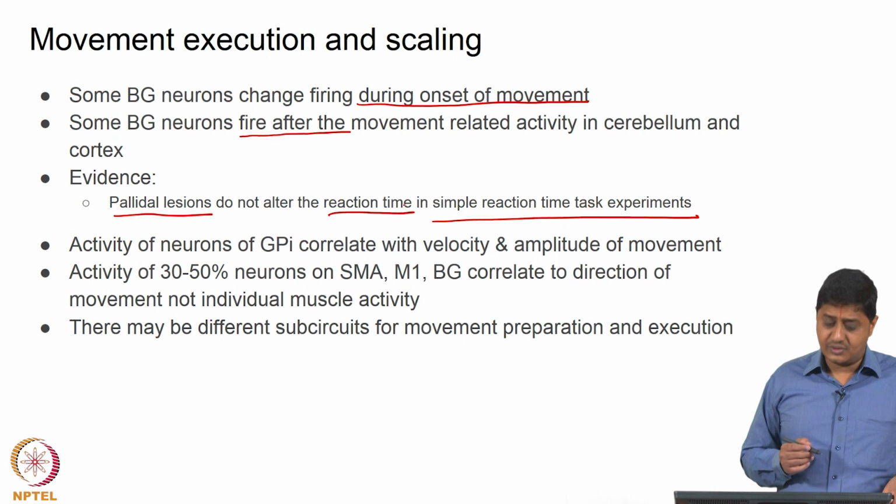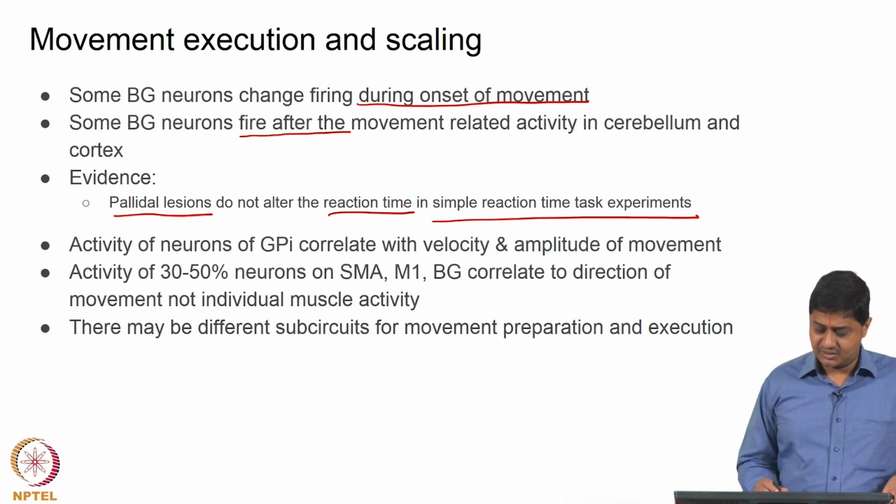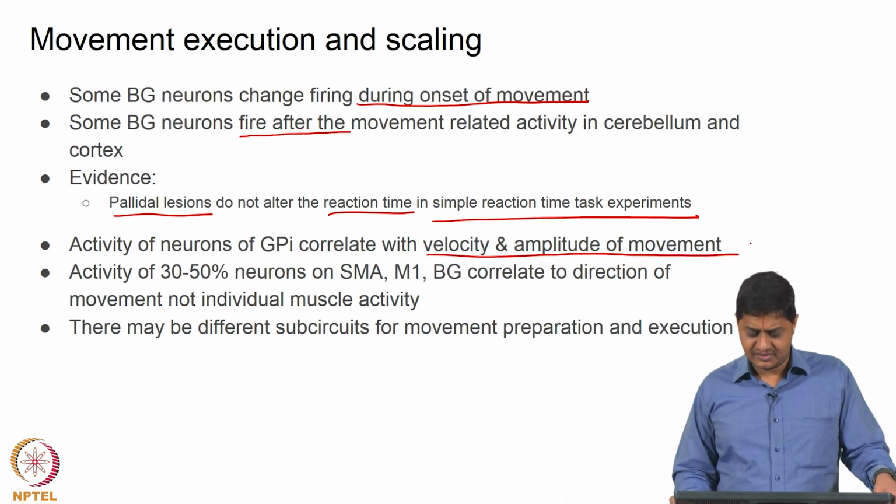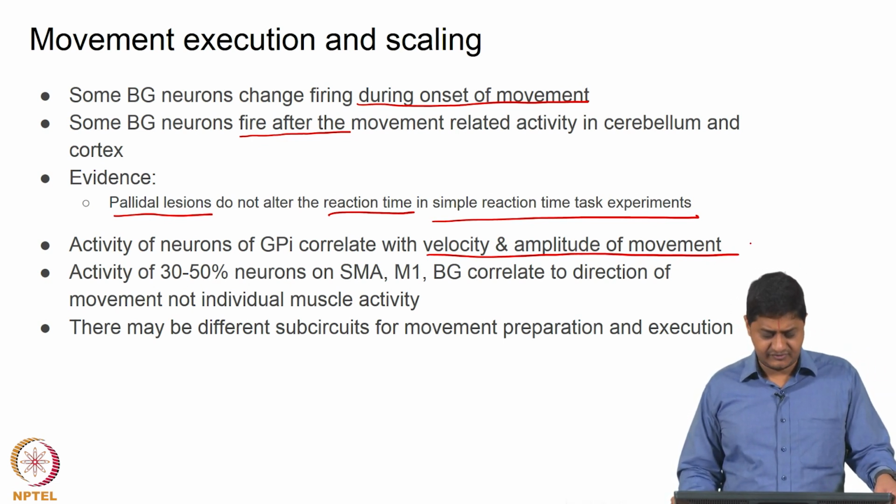Also, the activity of neurons in the globus pallidus internal segment correlates with specific aspects of kinematics, velocity and amplitude of the movement.